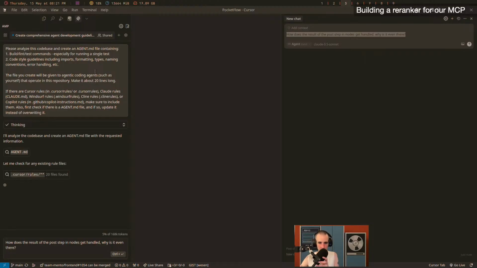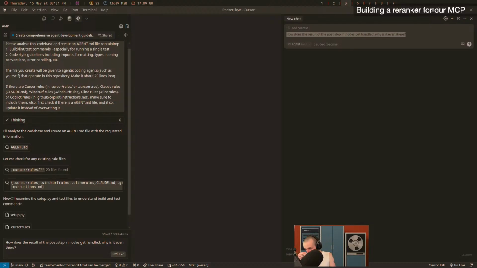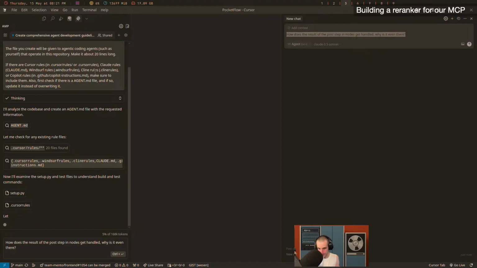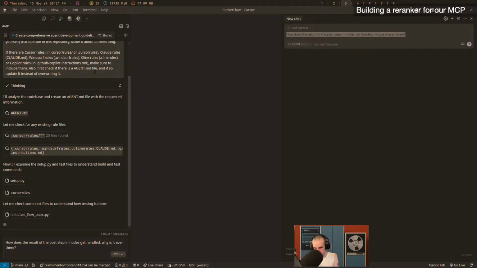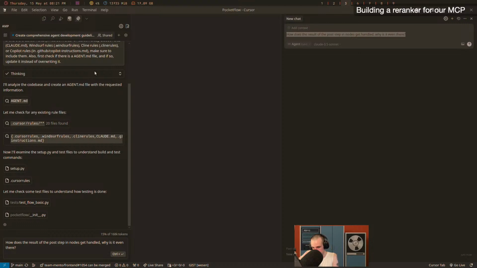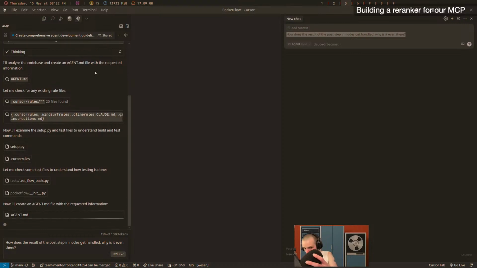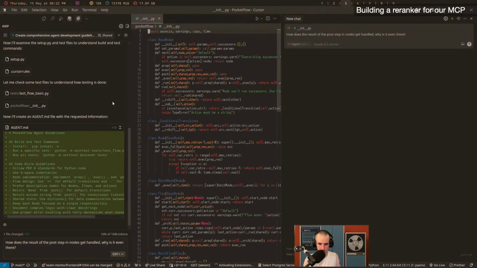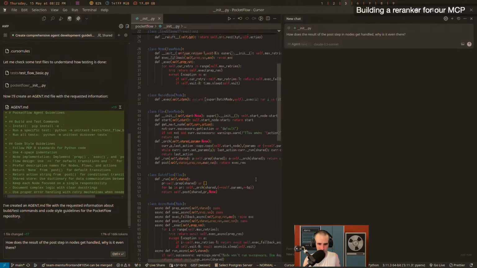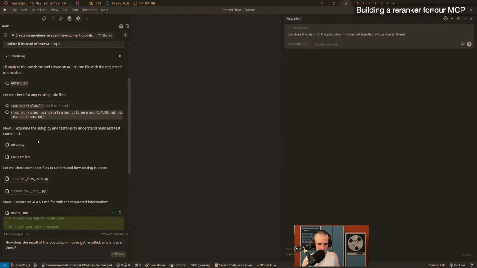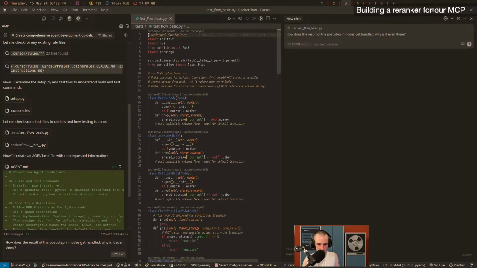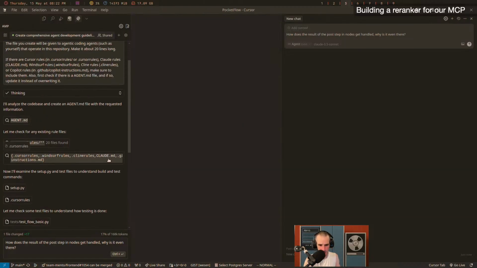And so while it's generating the agent file, I'm going to drink a little bit of tea. So you can see it immediately found the right file here, because that's the whole framework, right? 100 lines. I don't know if it read it just because of the init, but I think it read it because it's the only import here. My guess. I have no idea actually why it did that.